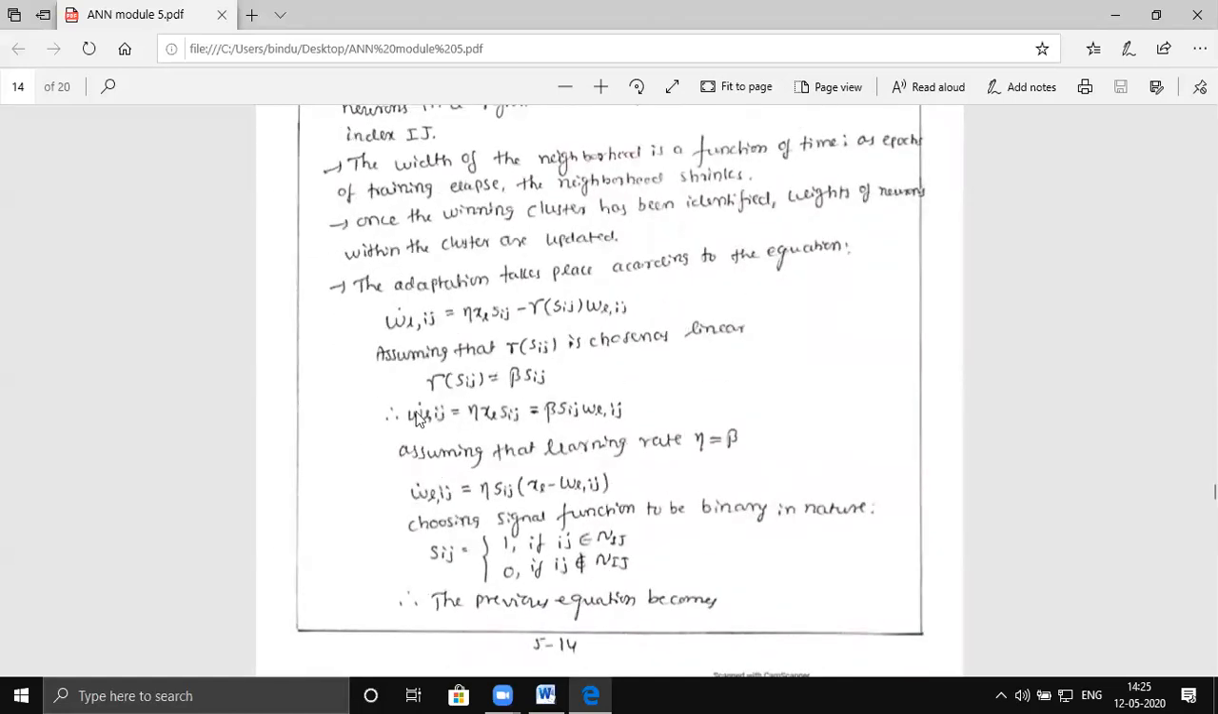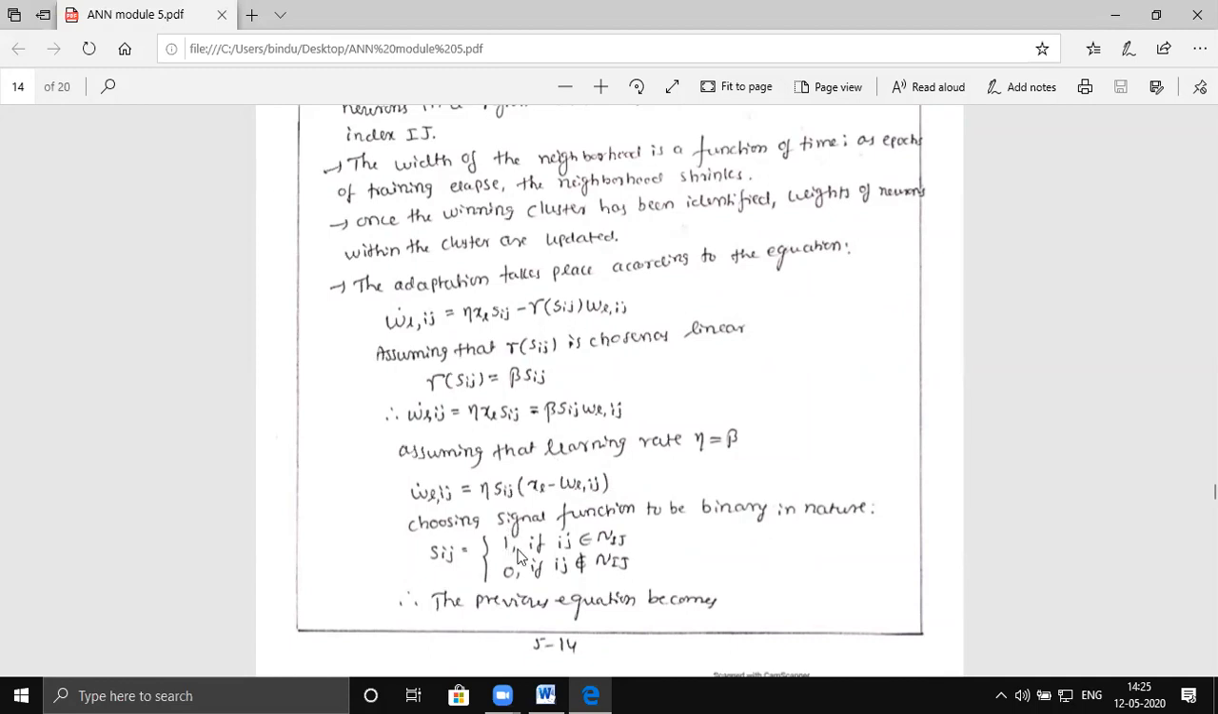I'll give only the final equation, which is very important. The new weight vector w_ij is equal to eta, where eta is the learning rate, times S_ij, the signal function, times (x_i minus w_ij). So how do you take this signal function S_ij? The signal function S_ij is a binary value.